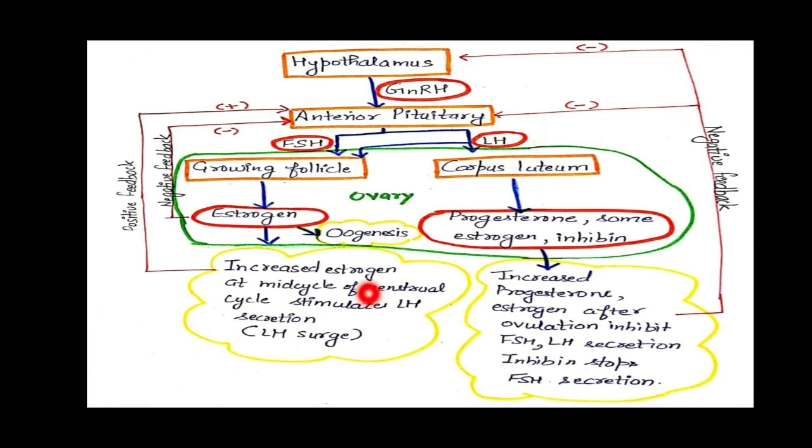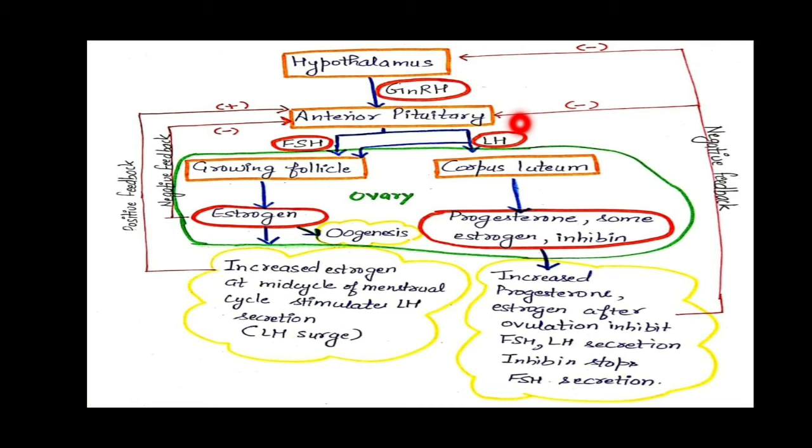So there is a rapid increase in this LH secretion, that is called our LH surge, and that is due to this estrogen positive feedback to this anterior pituitary. So this estrogen stimulates oogenesis and also ovulation, release of ovum.